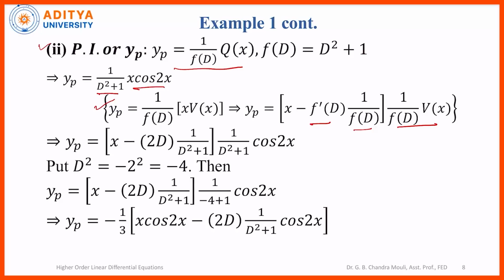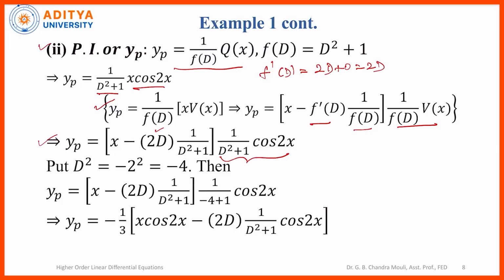So f of d is d square plus 1. F dash of d will be the derivative with respect to d, which will be 2d plus 0, which is 2d. So substitute f and f dash in this. So we'll get yp is equal to x minus 2d, which is the derivative, into 1 by d square plus 1 of 1 by d square plus 1 of cos 2x. Now we have to evaluate 1 by d square plus 1 of cos 2x.